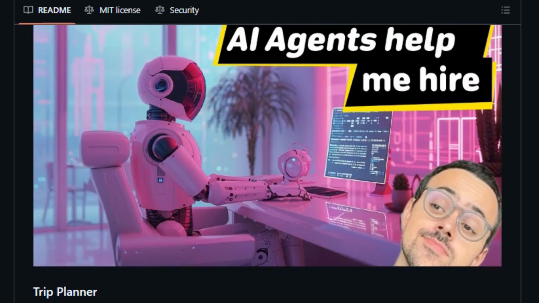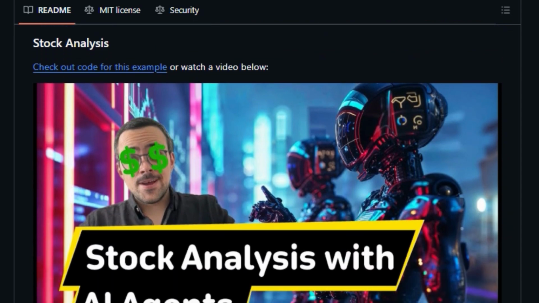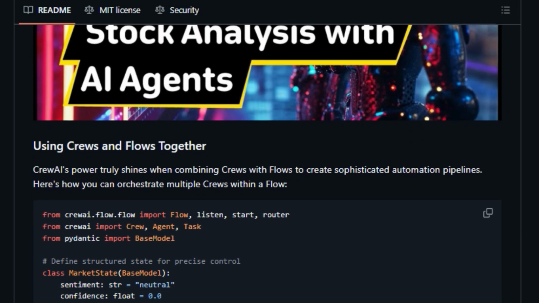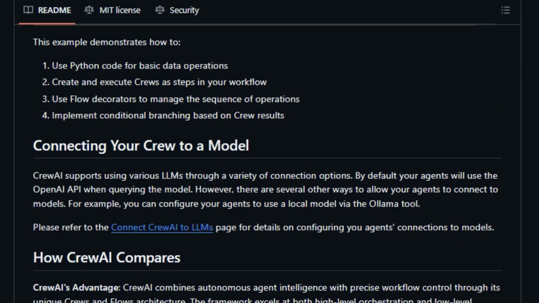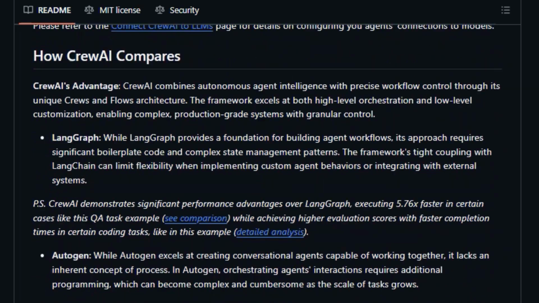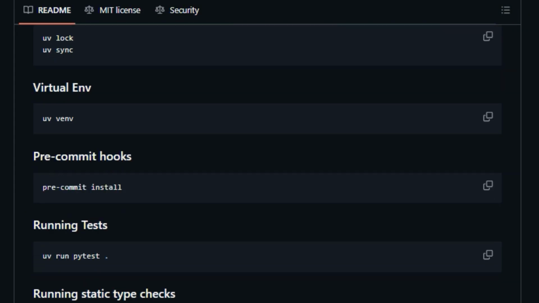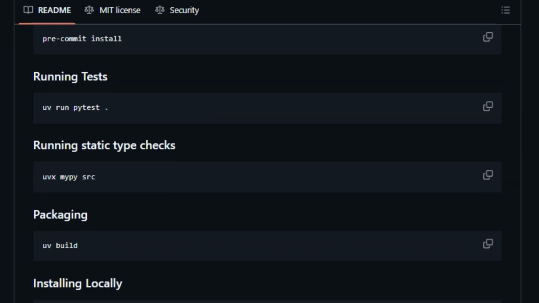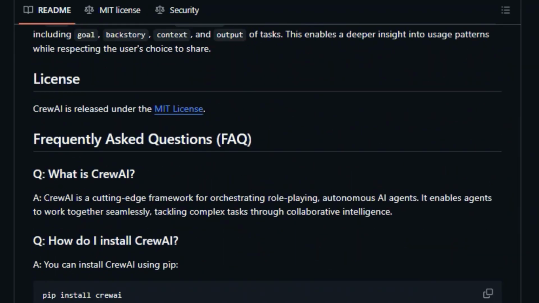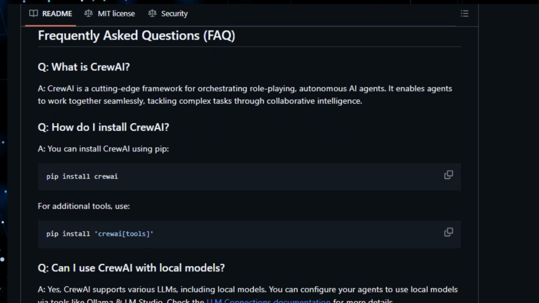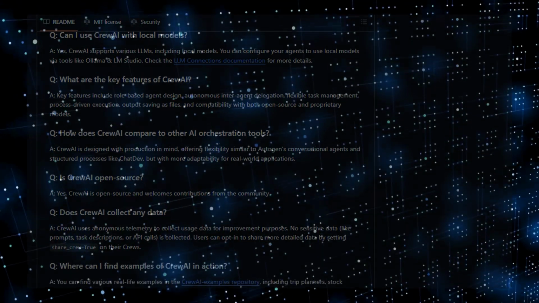Key features include autonomous inter-agent delegation, where agents can delegate tasks and inquire amongst themselves. CrewAI also provides flexible task management with granular control. It supports both high-level abstractions and low-level customization, with robust error handling and state management. It allows for model flexibility, working with both OpenAI and open-source models. CrewAI also has event-driven flows for building complex workflows. The framework's architecture ensures predictable results through programmatic guardrails, agent training capabilities, and flow-based execution control.